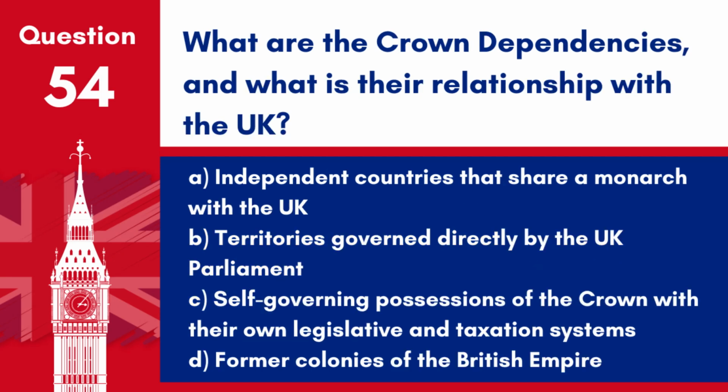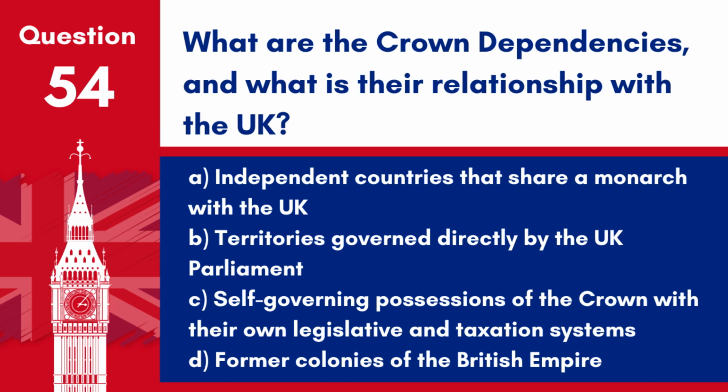Question 54. What are the Crown dependencies, and what is their relationship with the UK? A. Independent countries that share a monarch with the UK. B. Territories governed directly by the UK Parliament. C. Self-governing possessions of the Crown with their own legislative and taxation systems.